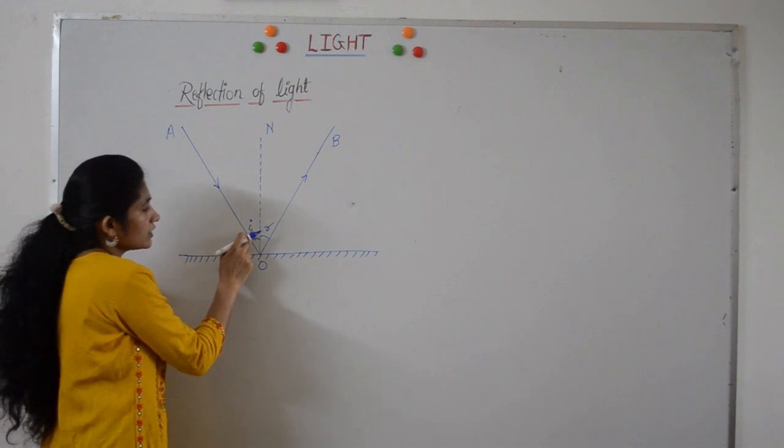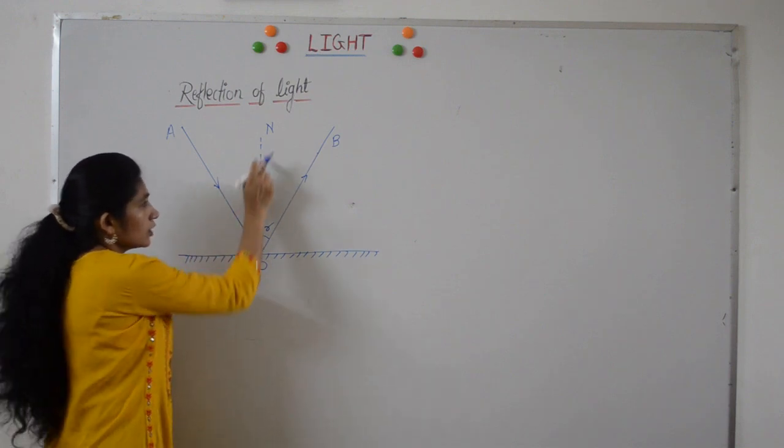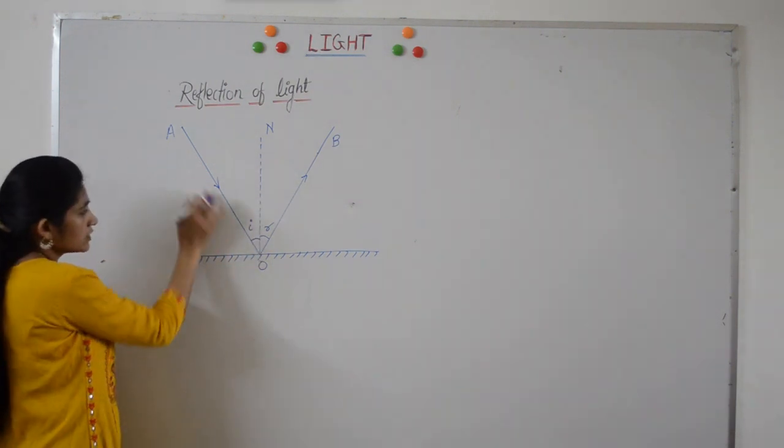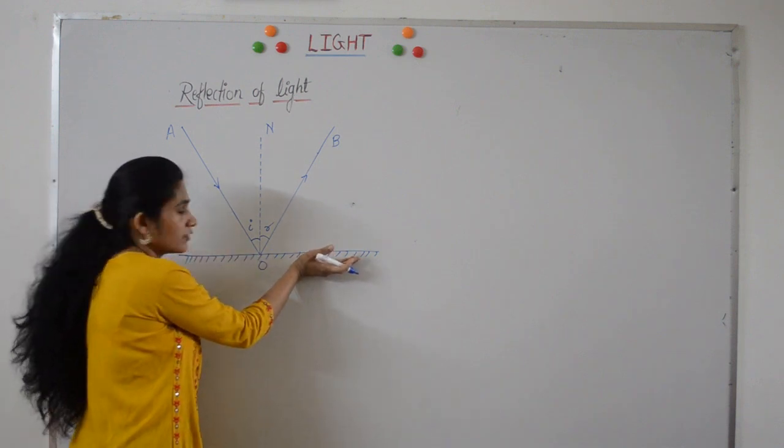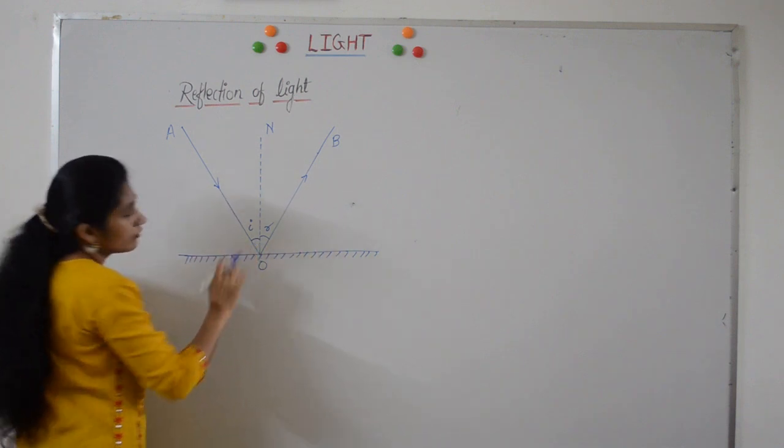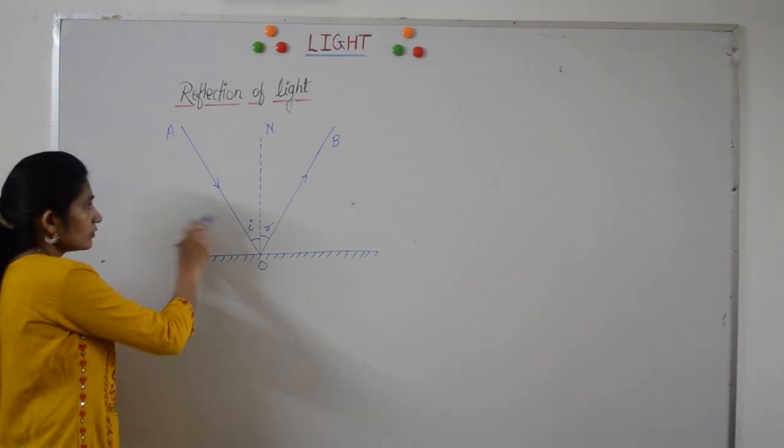Remember that angle of incidence is the angle between incident ray and normal. It is not the angle between incident ray and this reflecting surface. This angle is called as angle of glancing.